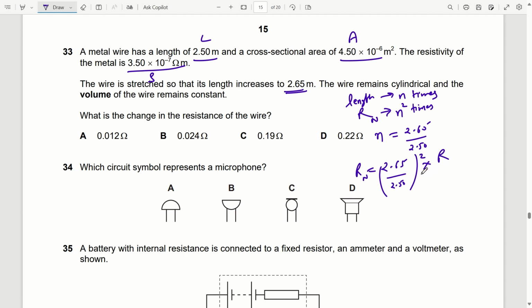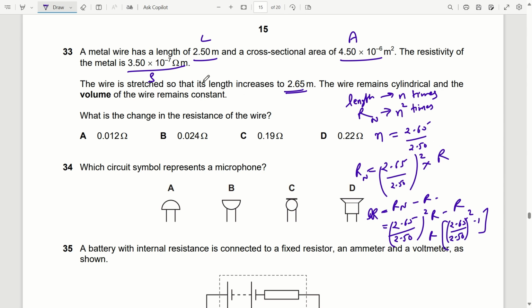Then if you want to find the change in resistance, delta R will be the new resistance minus the original resistance. So it will be 2.65 divided by 2.50 squared R minus R. So it will be R, we can take common, 2.65 squared divided by 2.50 squared minus 1.